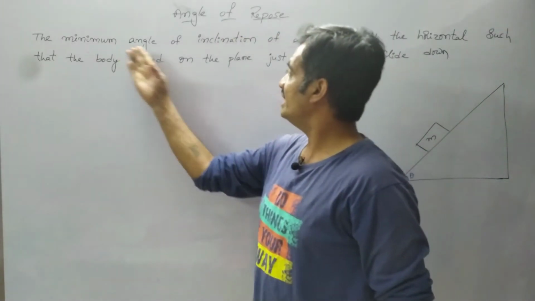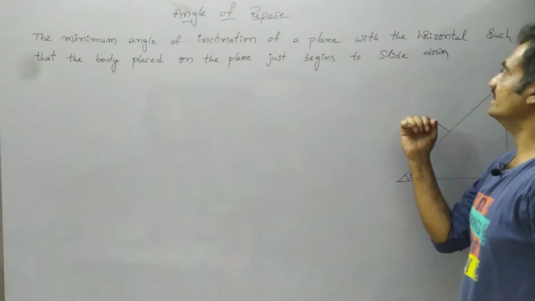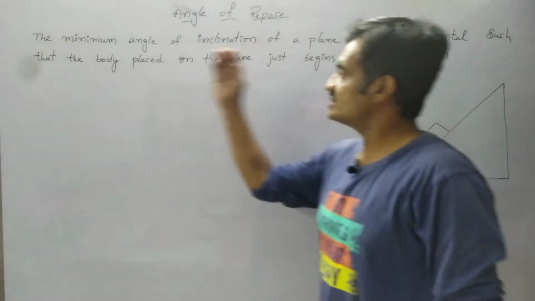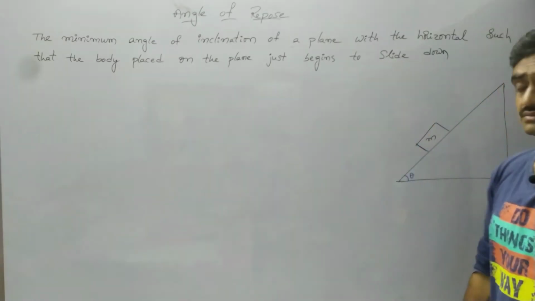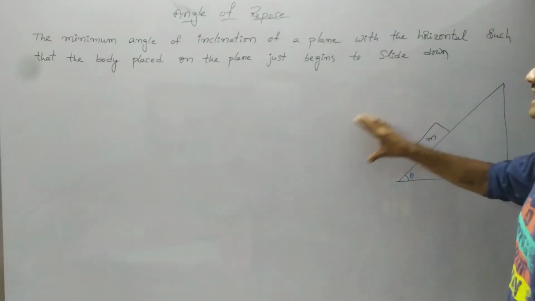Observe the definition: the minimum angle of inclination of a plane with the horizontal such that the body placed on the plane just begins to slide down. That represents the angle of repose.